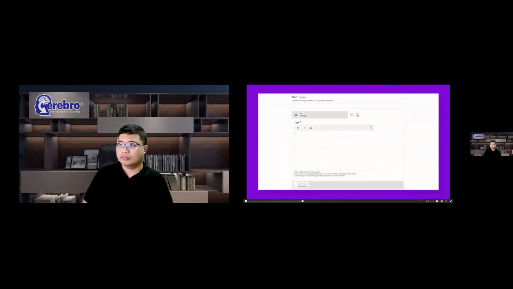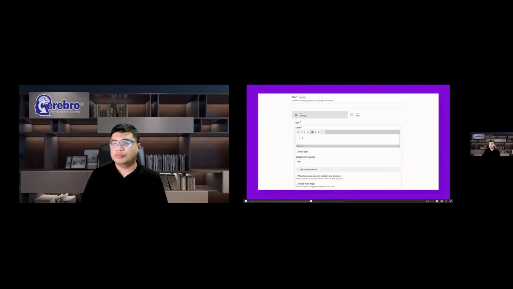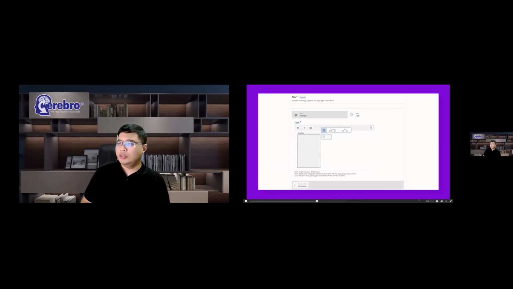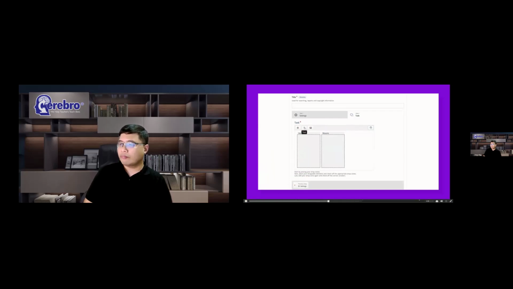In the next step, we recommend that you first create drop zones. When you have created the drop zones, you create the draggable items that should be dragged to the drop zones. For each draggable, you decide what drop zone it should be possible to move it to.